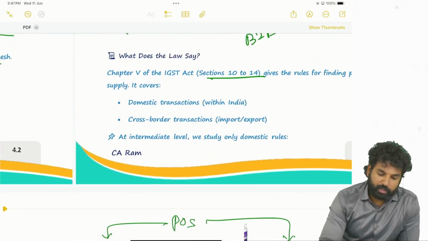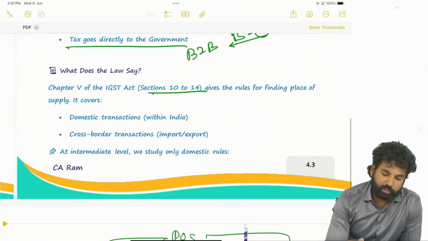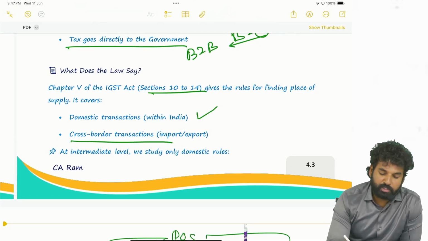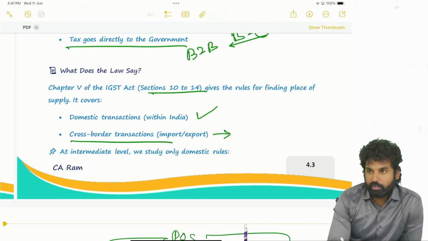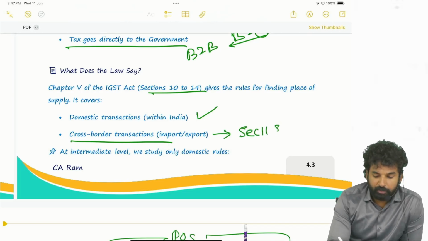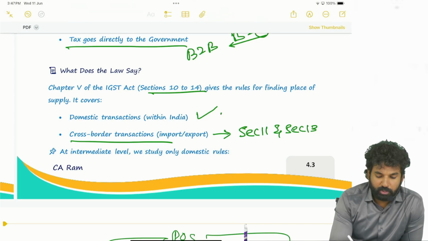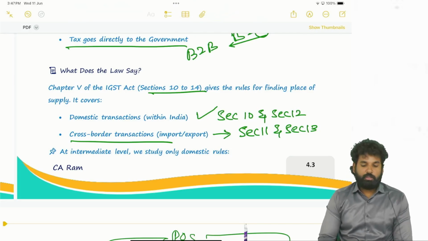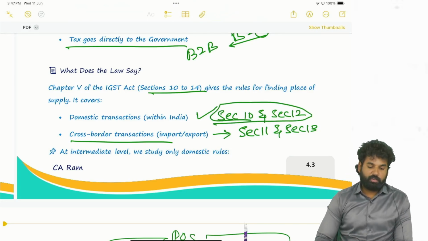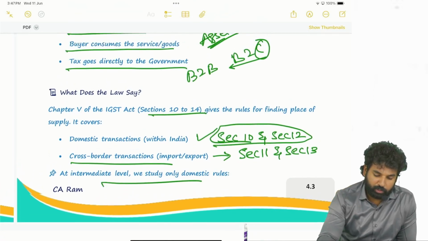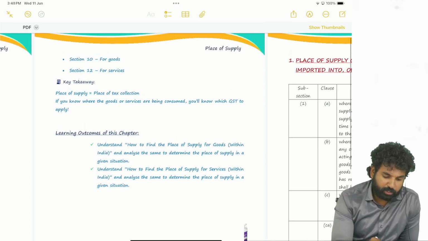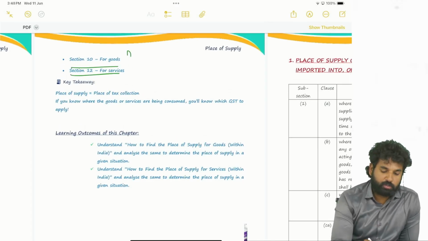The IGST Act sections 10 to 14 give the rules for finding the place of supply. They cover domestic transactions within India and cross-border transactions, imports and exports. For cross-border transactions, sections 11 and 13 apply. For domestic transactions, sections 10 and 12 apply. At intermediate level, we study only the domestic rules: section 10 for goods, section 12 for services.